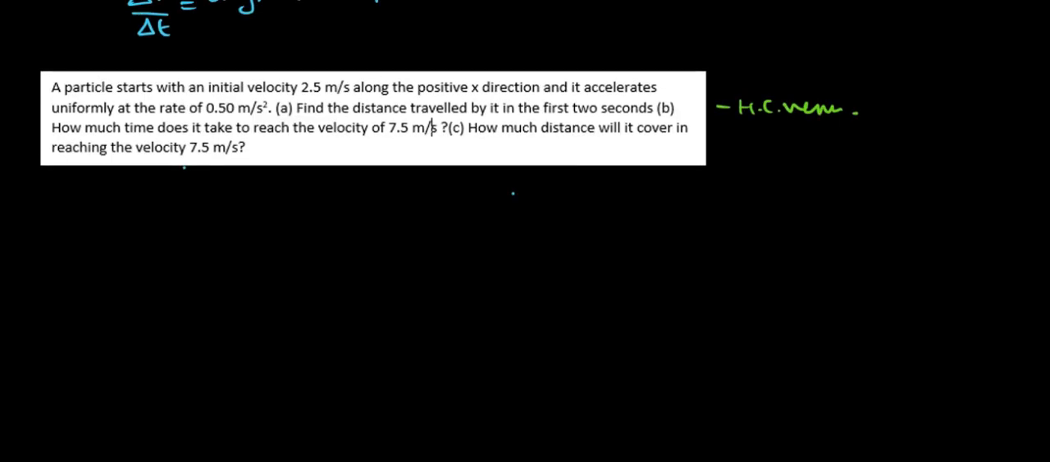A particle starts with an initial velocity of 2.5 meters per second along the positive x direction, and accelerates uniformly at the rate of 0.5 meter per second square. Find the distance traveled by it in the first 2 seconds. So what do we have here? S, or rather x is equal to ut plus half a t square. If it is traveling in the positive x direction,